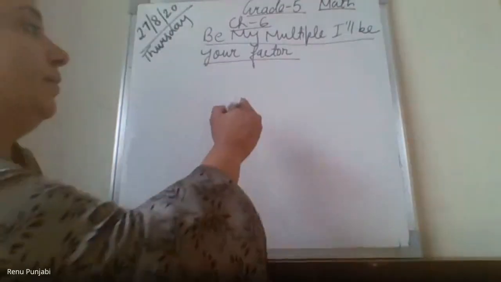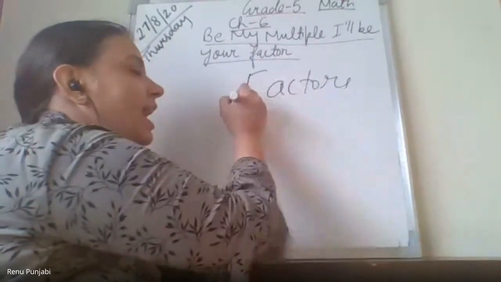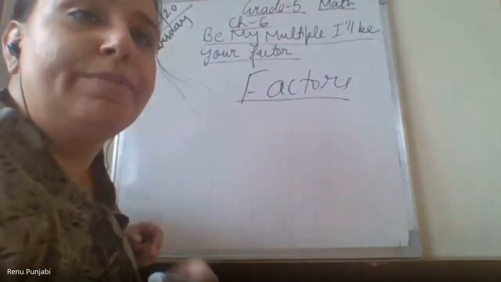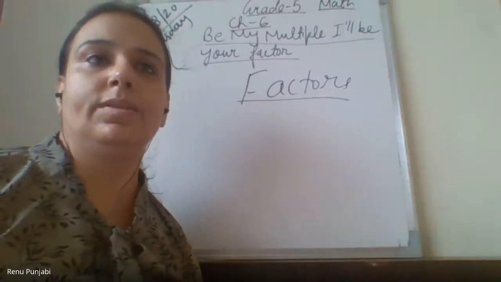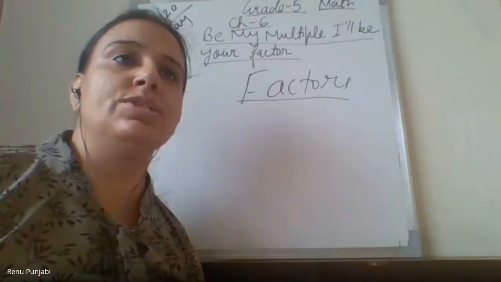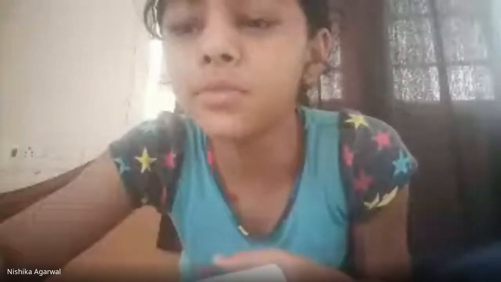Now our next topic is factors. We are done with the multiples, as we know that a multiple is the product of two numbers. If I say 3 into 6, what is the multiple? 3 sixes are 18. 4 into 3, 12.